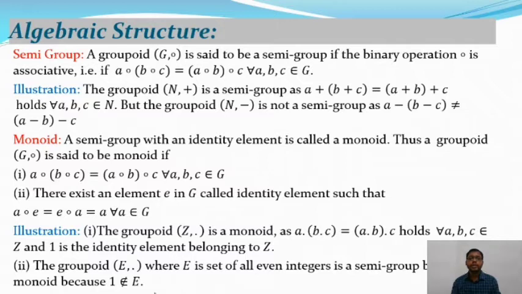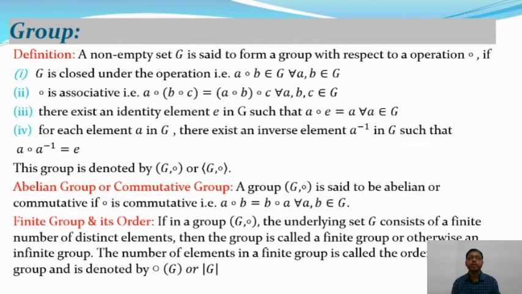But the groupoid (E, dot), where E is the set of all even integers, is a semigroup, but it is not a monoid because the identity element does not belong to E. You know that in the binary operation multiplication, 1 is the identity element, but 1 does not belong to E. So (E, dot), where E is the set of all even integers, is not a monoid, but it is a semigroup. After that we will define the group.